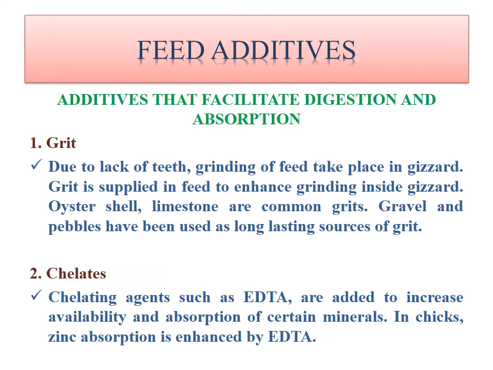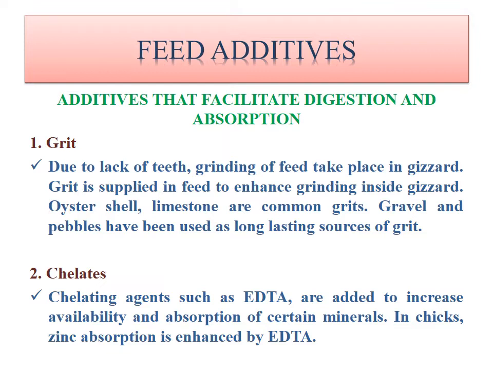Generally used grits are oyster shell and limestone. Gravel and pebble have been used as a long lasting source of grit. Generally these do not give any type of nutrient, but they enhance the grinding. Another one is chelates. Chelating agents such as EDTA are added to increase the availability and absorption of certain minerals. In chicks, zinc absorption is enhanced by EDTA.